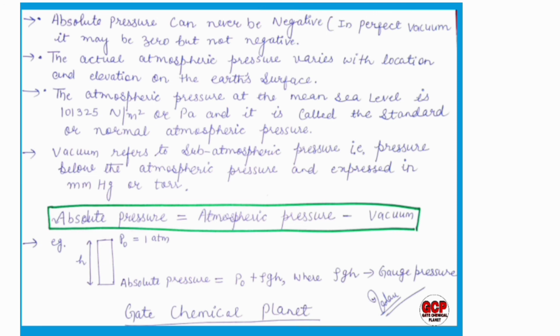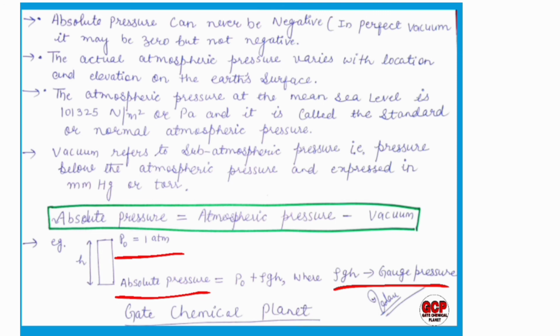So if I say rho gh, what is the meaning of rho gh? Is it gauge pressure, atmospheric pressure or absolute pressure? Rho gh is gauge pressure. If the pressure at the surface is P naught, equal to 1 atmosphere, then at a depth of h meter the absolute pressure equals the atmospheric pressure plus rho gh, where rho gh is the gauge pressure.